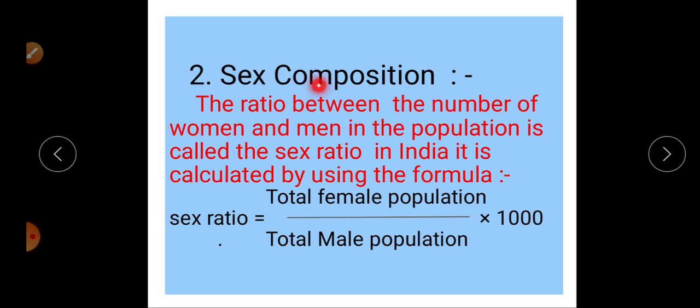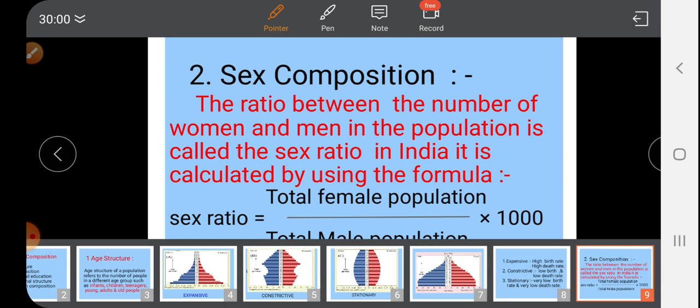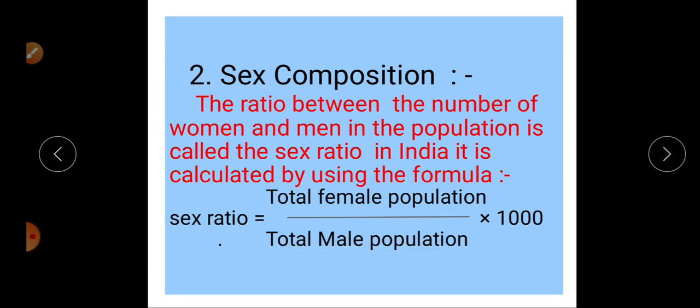Now our second point, that is the sex composition. The sex ratio is very important. The ratio between the number of women and men in the population is called the sex ratio. In India, it is calculated using this formula: total female population divided by total male population multiplied by 1000.